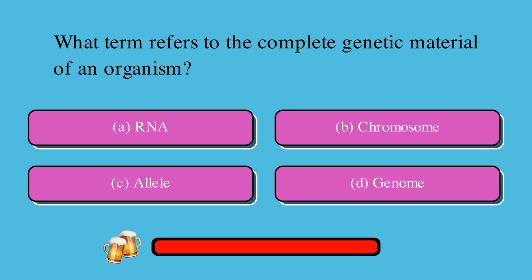What term refers to the complete genetic material of an organism? Is it A. RNA, B. chromosome, C. allele, or D. genome? The correct answer is D. genome.